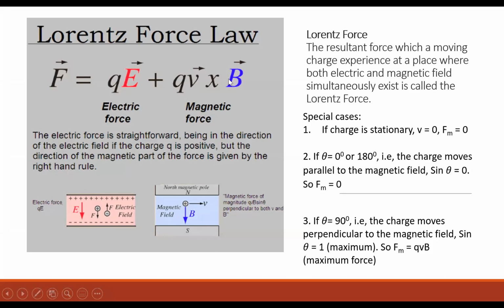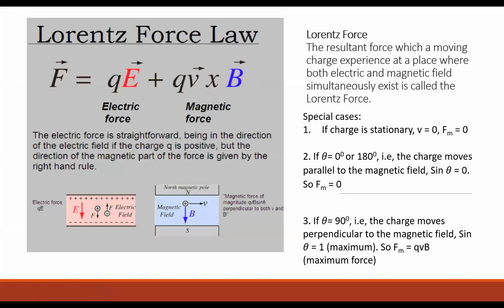Now we studied that if the charged particle is moving with a velocity v in the magnetic field B, then it will experience a force Q into V cross B or QVB sine theta. And this will depend upon the vector product. So if it is north to south and this is the magnetic field, the magnetic force of magnitude QVB sine theta will be perpendicular to both B and V.